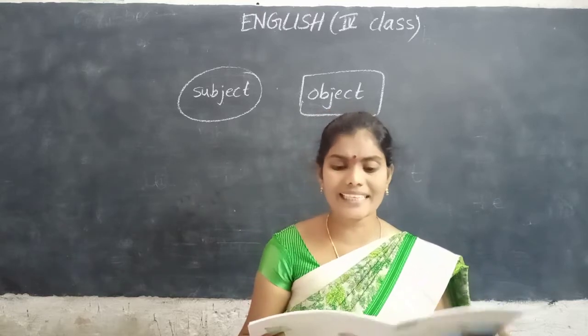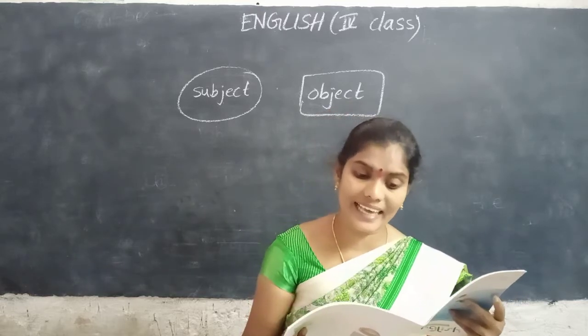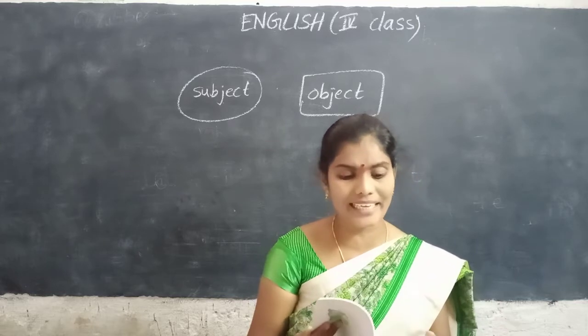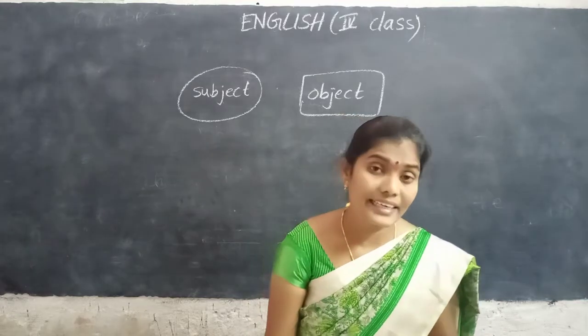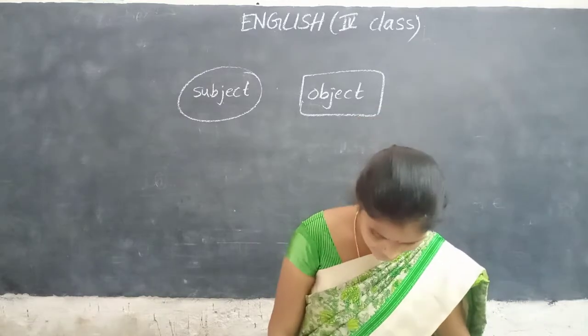Next, tick the direct object and cross the indirect object.